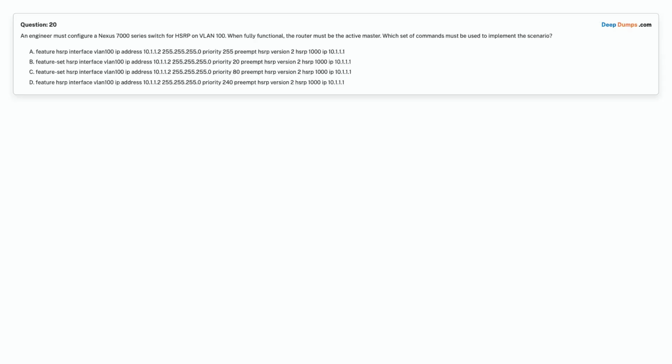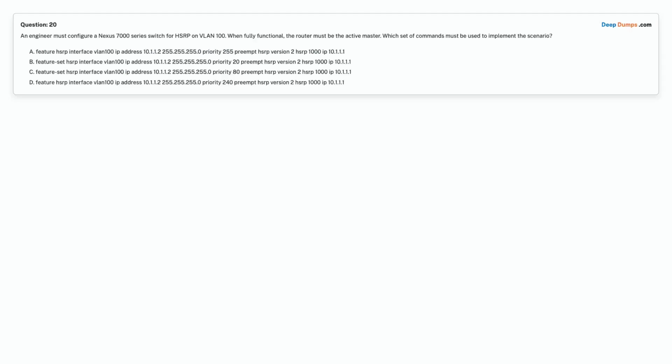Question 20. An engineer must configure a Nexus 7000 series switch for HSRP on VLAN 100. When fully functional, the router must be the active master. Which set of commands must be used to implement the scenario?